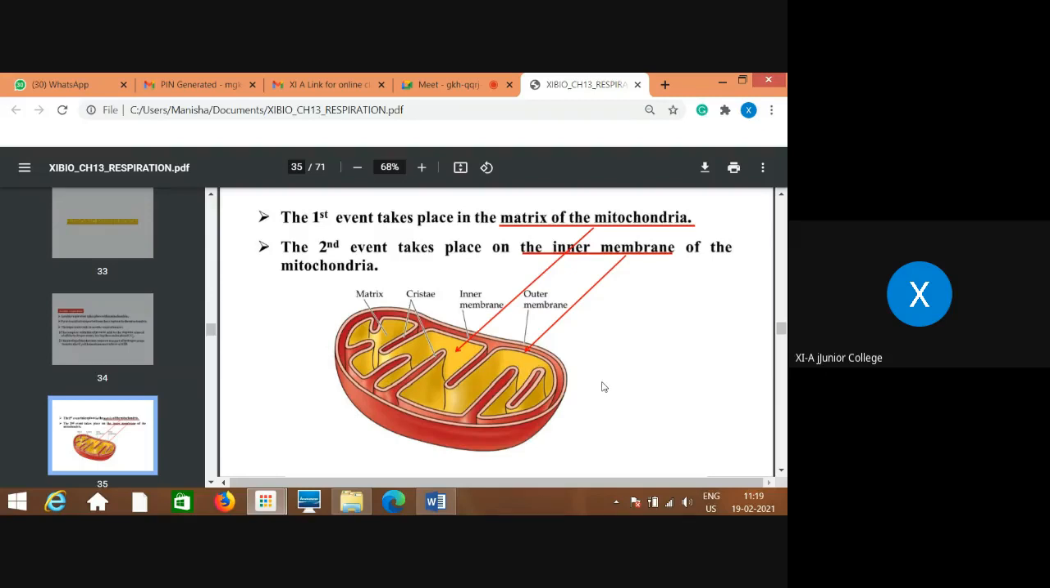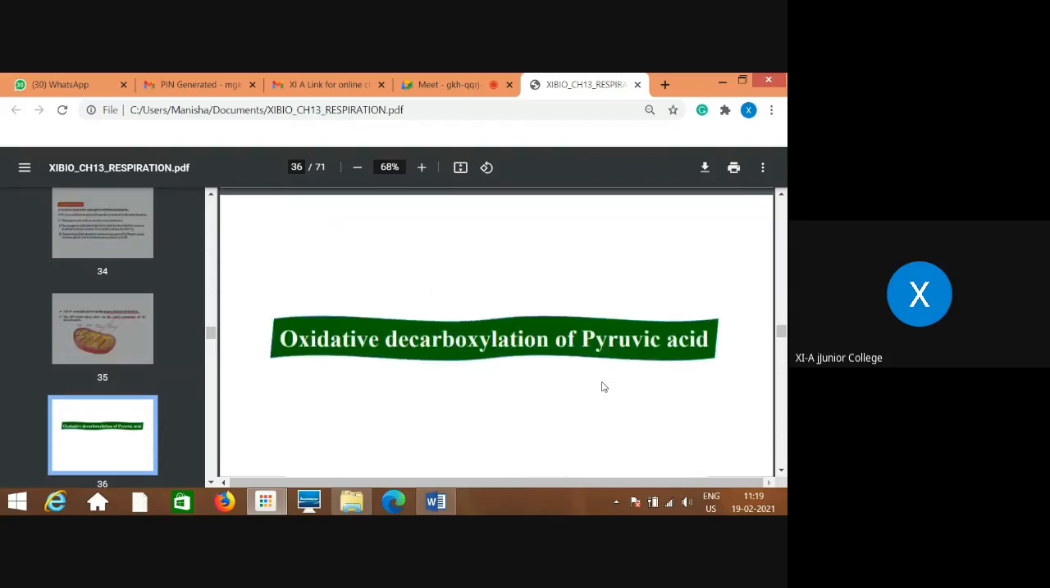In the next step of cellular respiration, first is glycolysis, which is common for both aerobic and anaerobic types of respiration, as we have learned already. The end product of glycolysis is pyruvic acid, and now this pyruvic acid, which is produced in the cytosol, takes entry into the mitochondrial matrix, where oxidative decarboxylation of this pyruvic acid takes place.